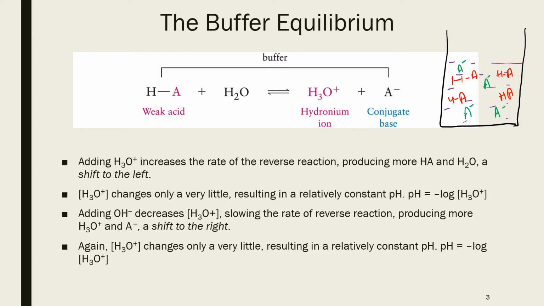So this mixture, because it's a weak acid, will create an equilibrium reaction, which is shown here. So weak acid will combine with water to give us some hydronium ions and conjugate base, and because it's a reversible reaction, conjugate base will react with hydronium ion to give us back weak acid and water.